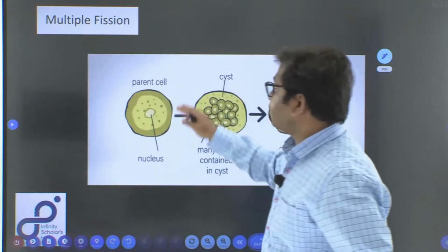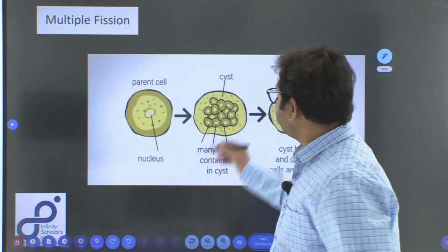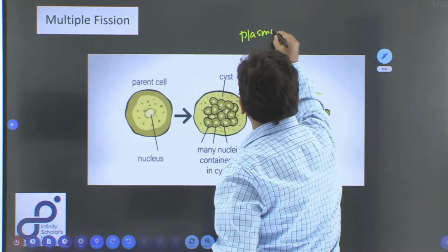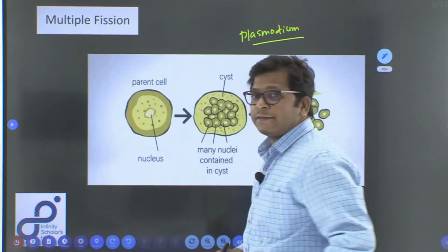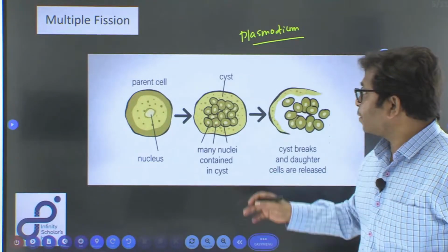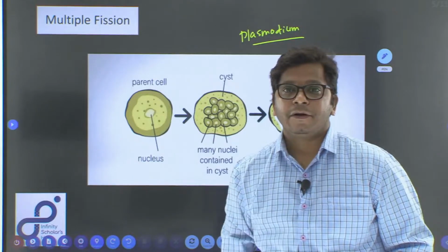Multiple fission takes place in organisms like Plasmodium, which is a sporozoan. Plasmodium is also called the malarial parasite, which causes malaria. This also occurs in amoeba in unfavorable condition.